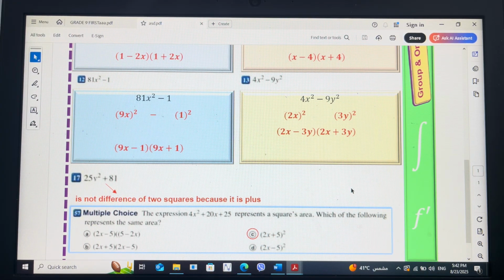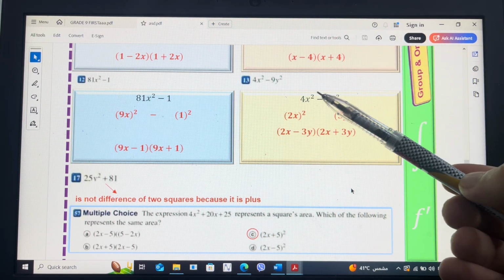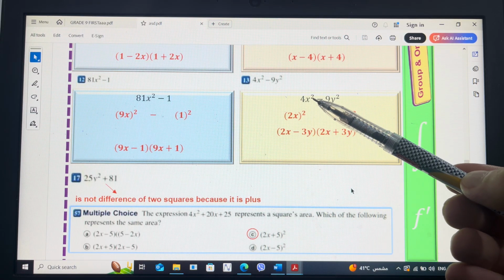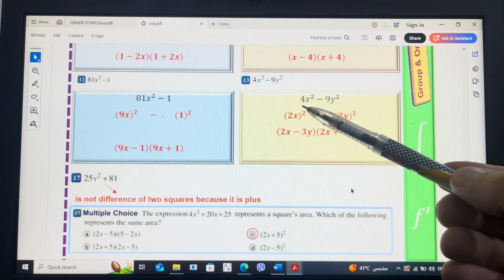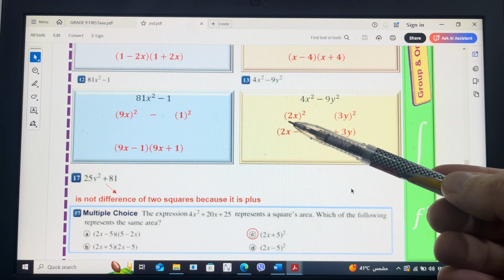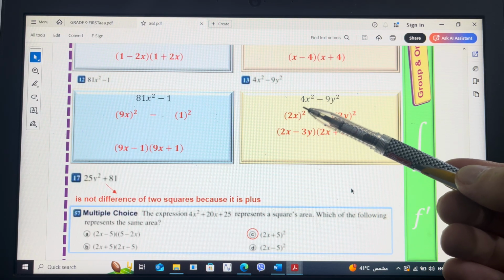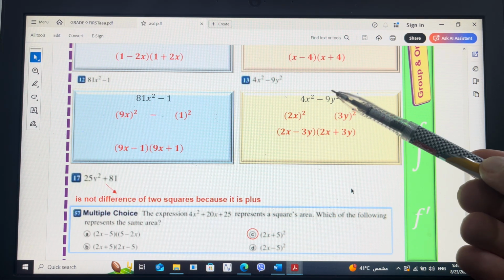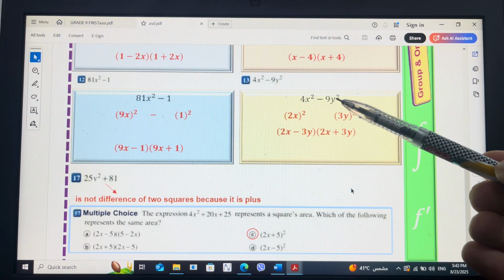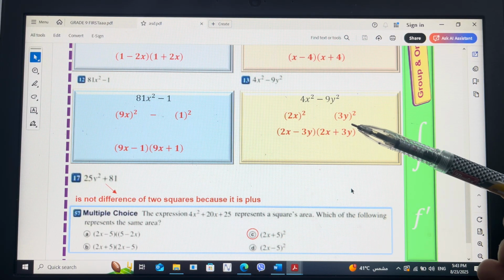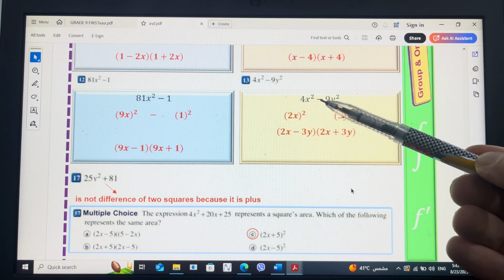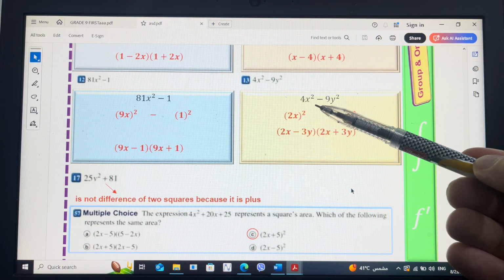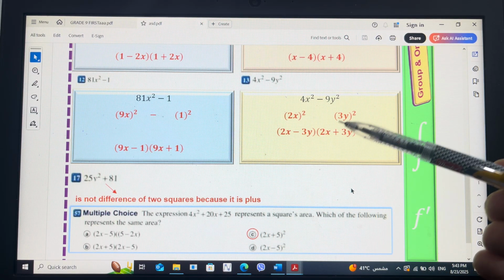The last exercise. Factor 4x to the power 2 minus 9y to the power 2. Make sure the first term is perfect or not. Square root of 4 is 2, and square root of x to the power 2 is x, and that's a. Make sure for the second term. Square root of 9 is 3, and square root of y to the power 2 is just y, and that is b. And look, there is a difference between. By property, we will say 2x minus 3y multiplied by 2x plus 3y.